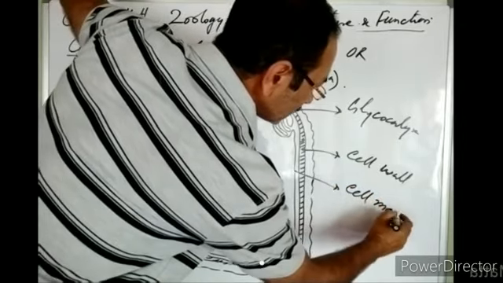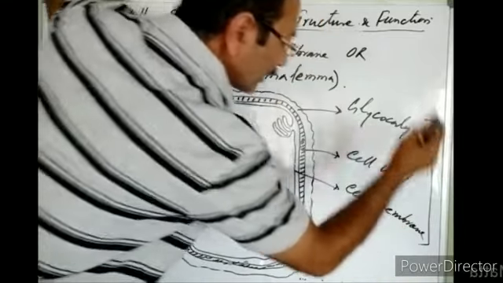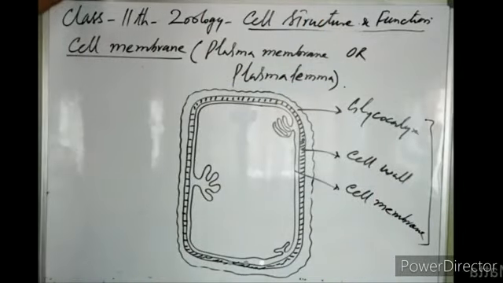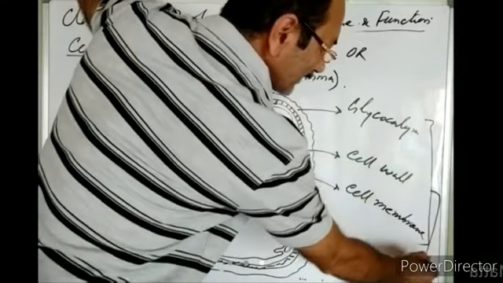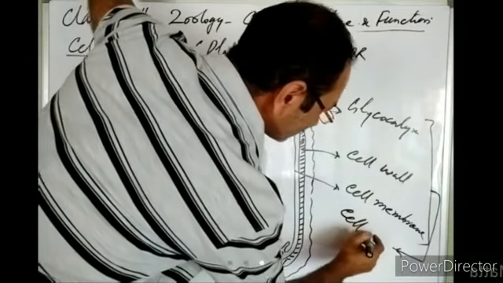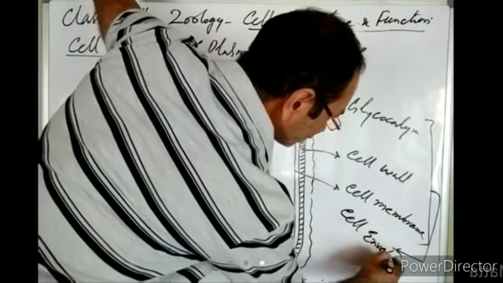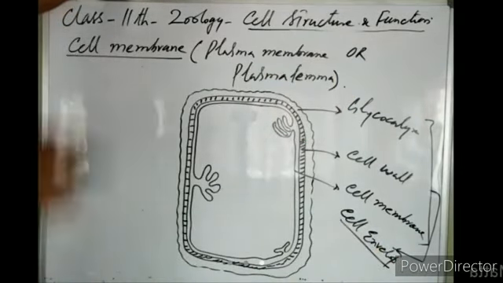All the three layers together are known as the cell envelope.